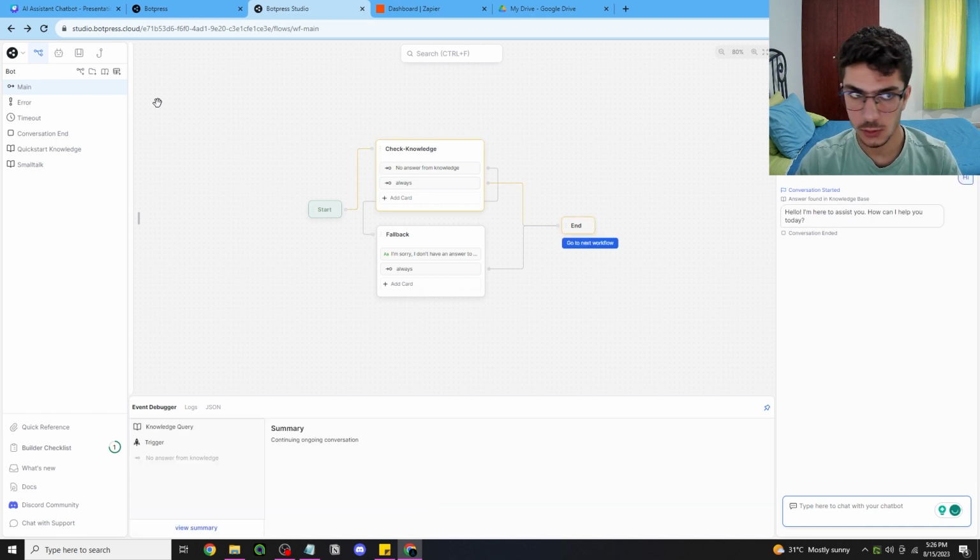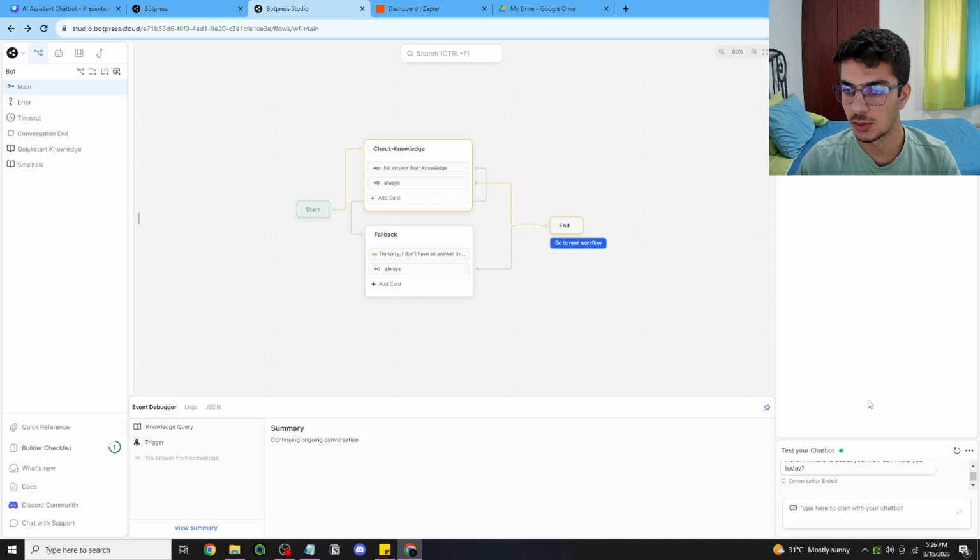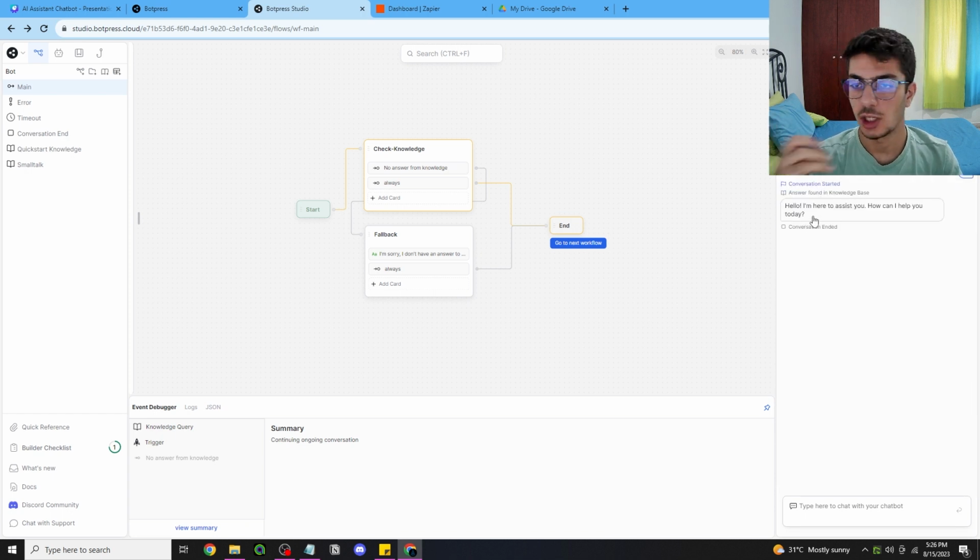It was supposed to say this sentence in the Smalltalk, but because the personality agent is enabled, it automatically changes the responses. This will be kind of weird at first, but later on you can realize that some of the answers are changed because of the personality agent.